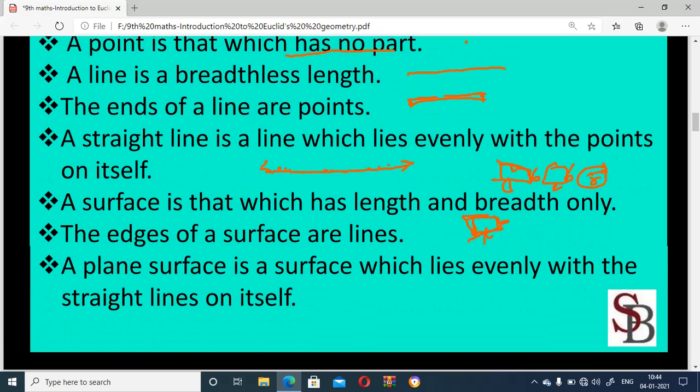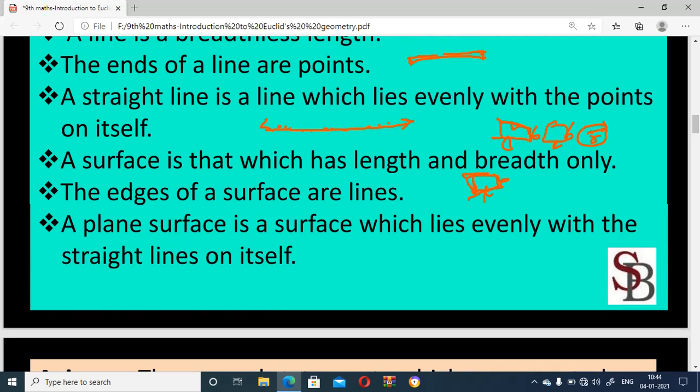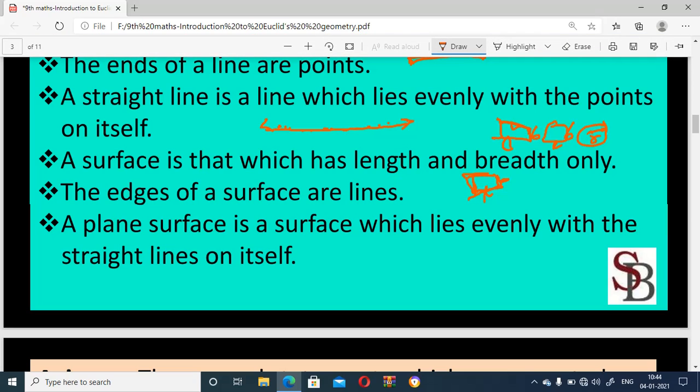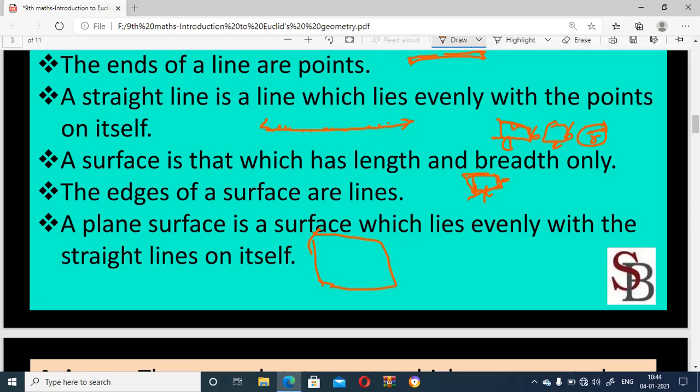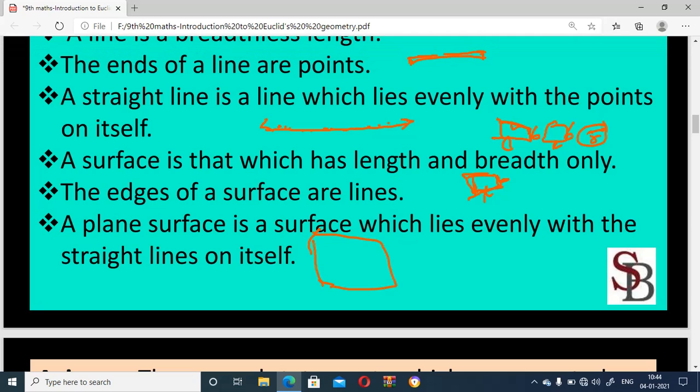A plane surface is a surface which lies evenly with the straight lines on itself. We take the blackboard as one example of a plane surface. A plane surface lies evenly with the straight lines. There are many straight lines, and by joining the straight lines we get a plane surface.